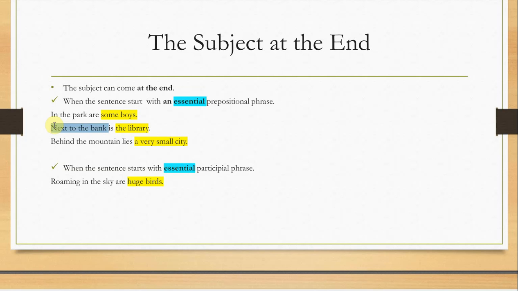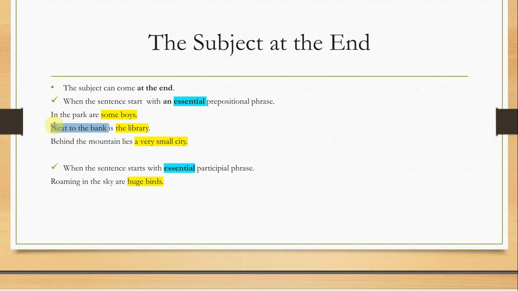Like, behind the mountain lies a very small city. Behind the mountain, this is a prepositional phrase, delete it. So what do we get? Lies a very small city. Is a very small city. What about it? It's meaningless. So these sentences are correct. Believe me, they're correct. You're just not familiar with them.